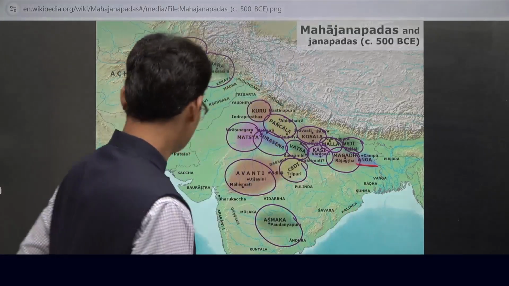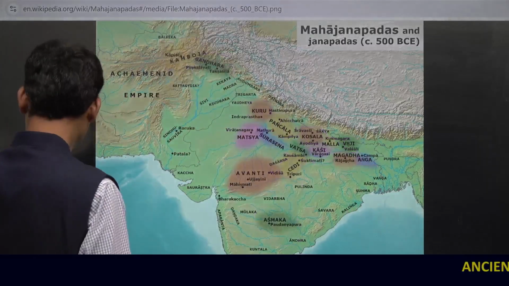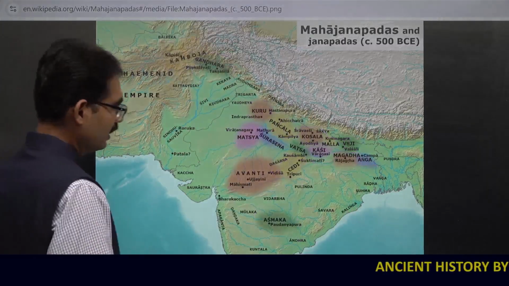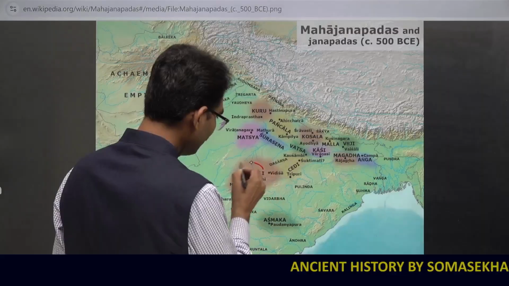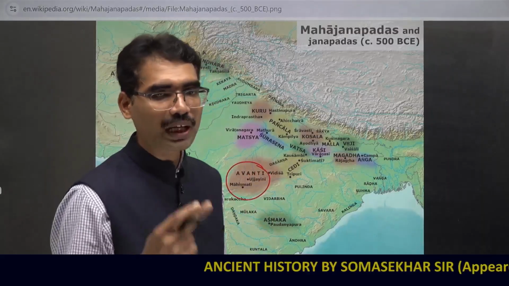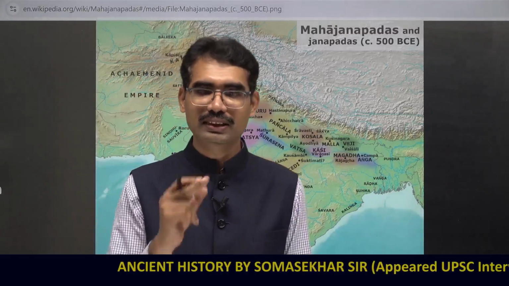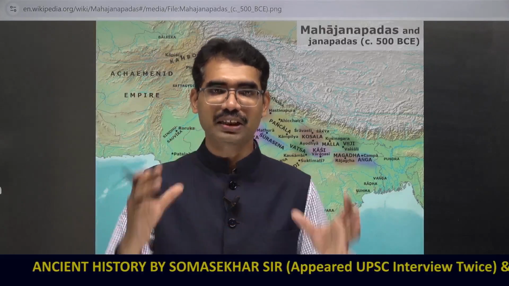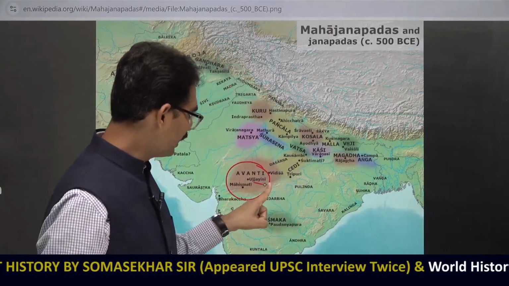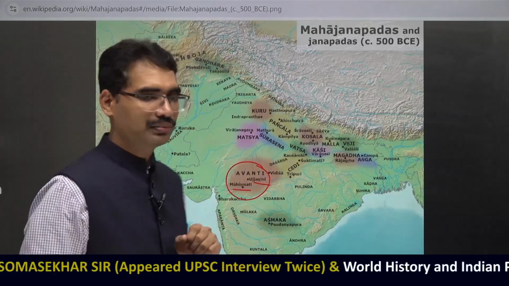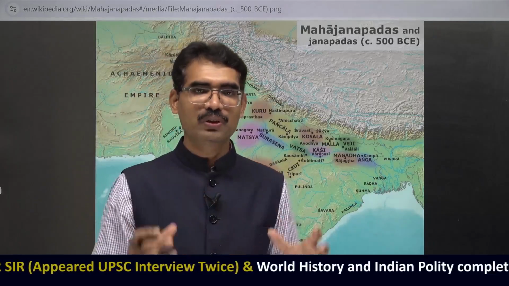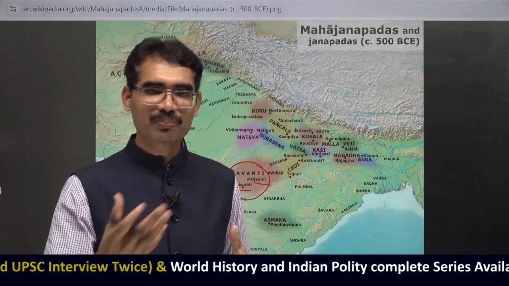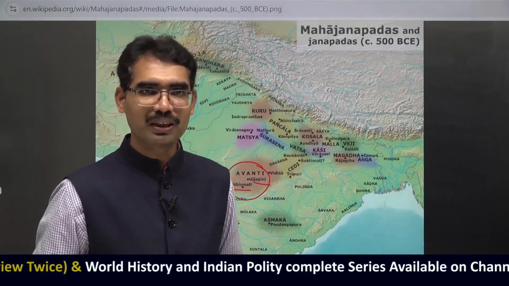Another important question is, what are the capitals of these Mahajanapadas? You need to identify what were the capitals of these areas. Suppose you take Avanti, there were 2 capitals for this Mahajanapada or this great kingdom. One is Ujjaini, another one is Mahishmati. All of you might know the name Mahishmati. It became very popular after the release of the Bahubali movie.